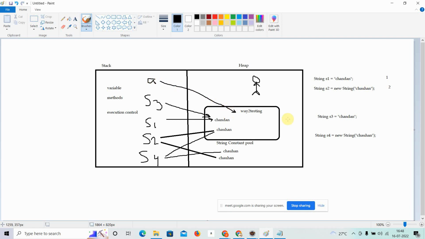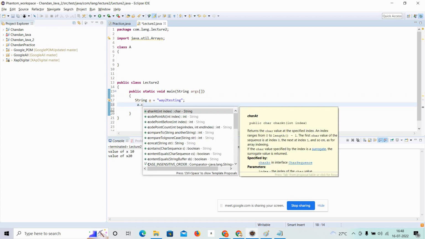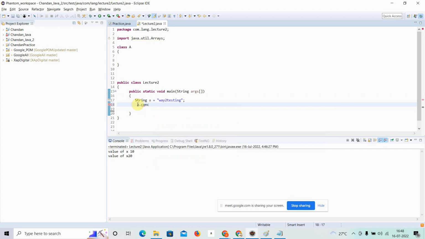So this has happened in your backend. Now what will happen if I say a dot concat, add second value like dot com? Now I have added something over here.